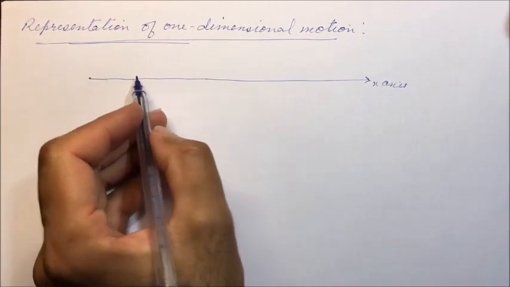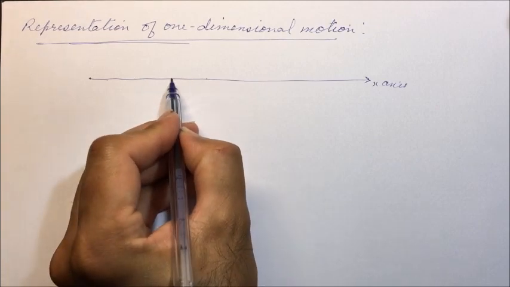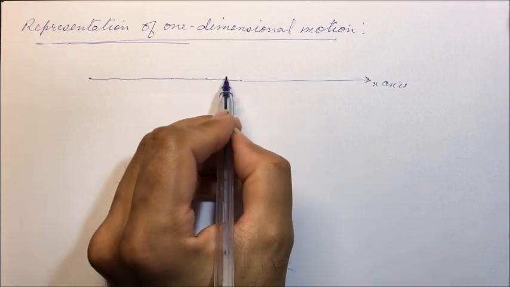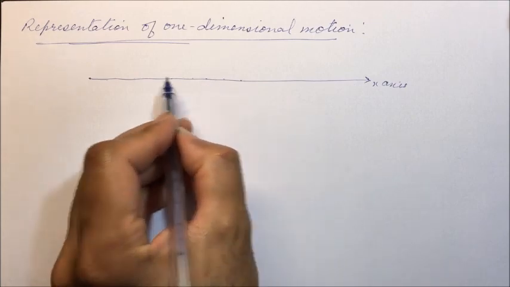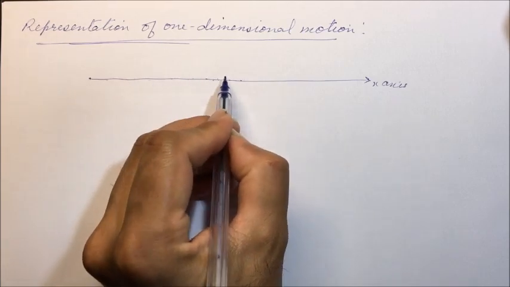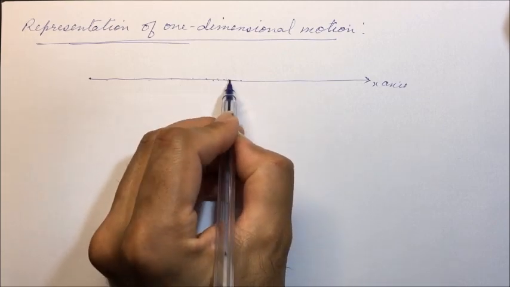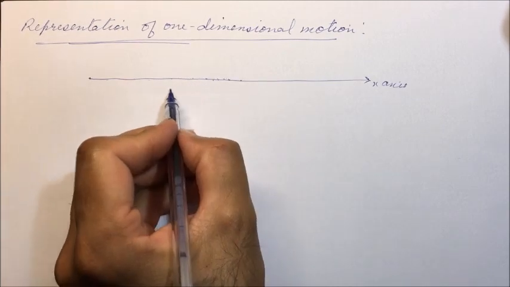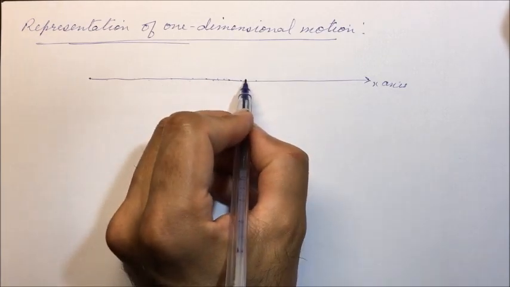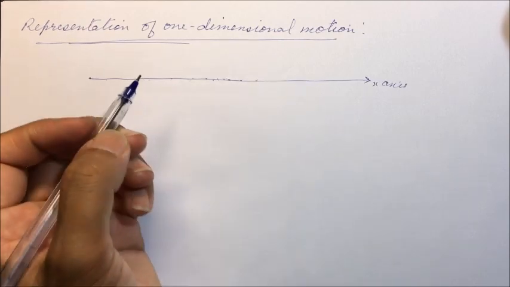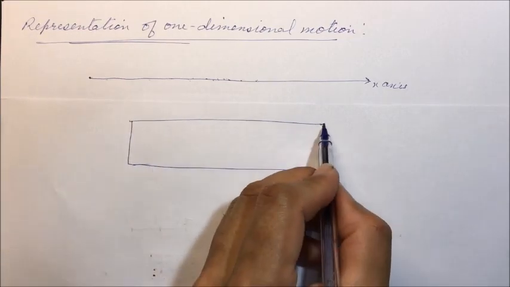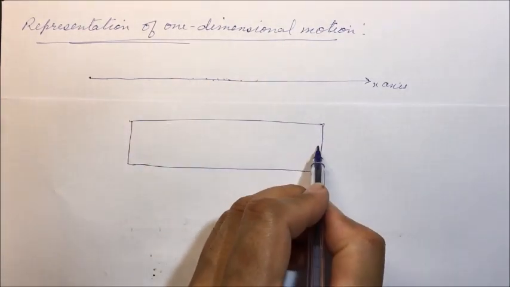With time, the position of the body will change. So each point on this line represents a position of the body at that particular instant of time. At that particular time, the position of the body is represented on this x-axis. So the position of the particle at any time t is expressed by specifying the x coordinate at that instant. For example, a body is in motion in a straight line, that is one dimensional motion.